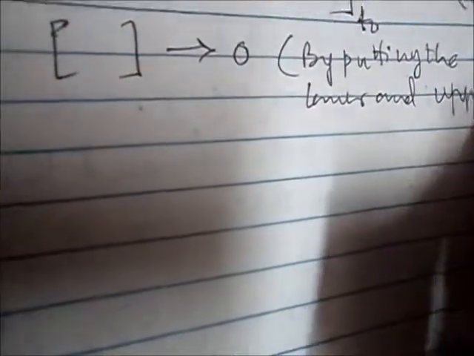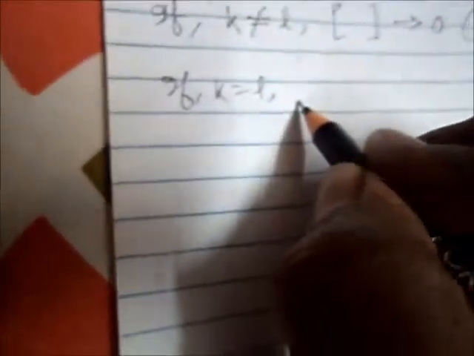By putting the lower limit and upper limit values, the bracket term tends to 0. And if k equals l, then what happens?